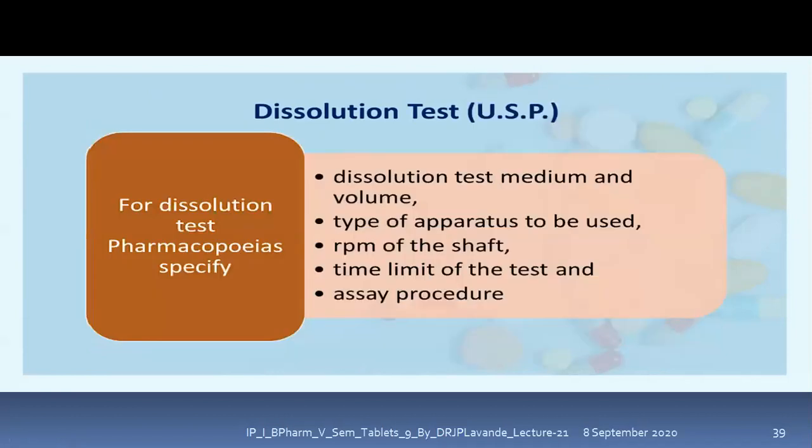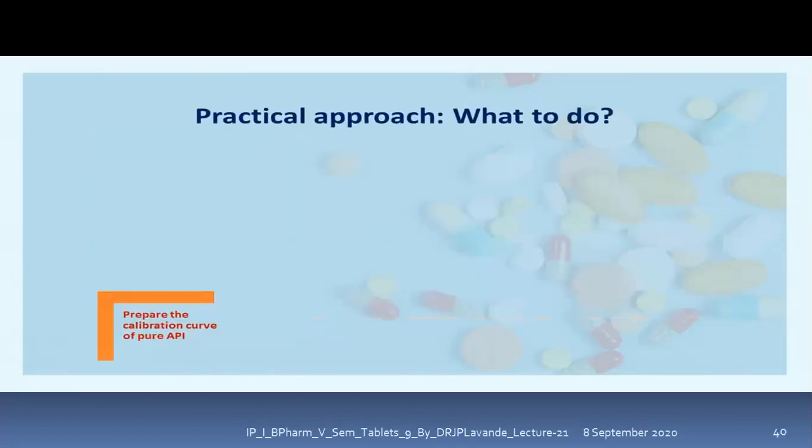Now, as far as USP is concerned, the dissolution test is performed as per the specifications given in the pharmacopoeia. So what specifications are given in the pharmacopoeia: the dissolution test medium, its volume, the type of apparatus to be used, the revolutions to be maintained of the shaft, RPM, revolutions per minute, the time limit of the test, for how long the test needs to be performed, and the procedure to be followed as far as the assay is concerned.